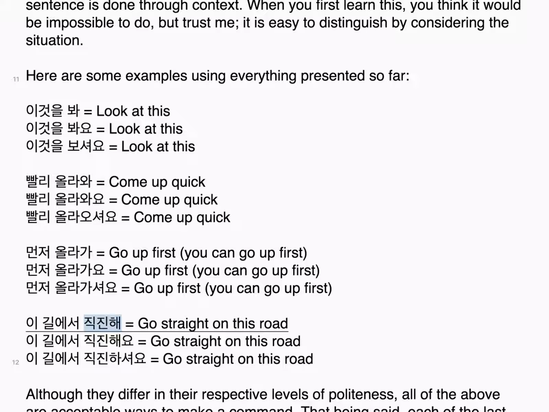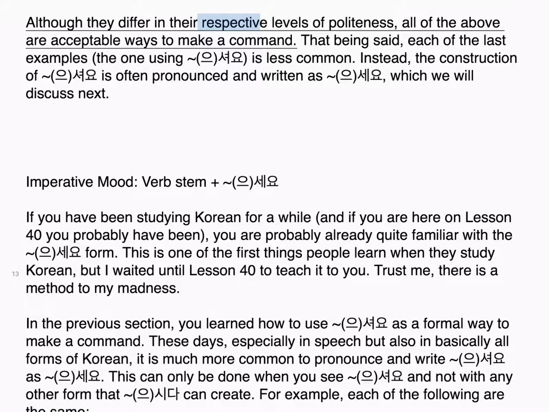이 길에서 직진해. Go straight on this road. 이 길에서 직진해요. Go straight on this road. 이 길에서 직진하셔요. Go straight on this road. Although they differ in their respective levels of politeness, all of the above are acceptable ways to make a command.